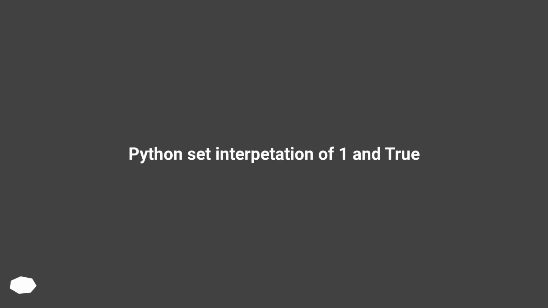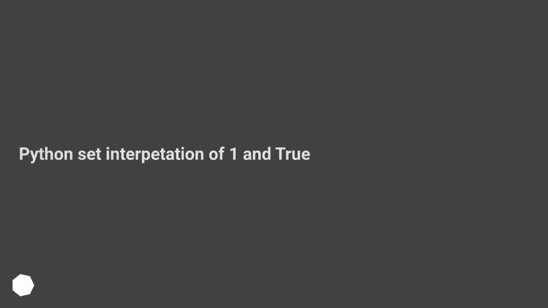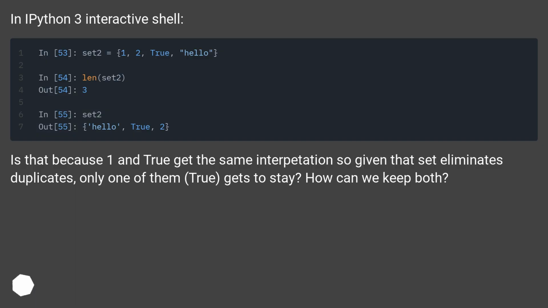Python's set interpretation of 1 and True. In the IPython 3 interactive shell, is that because 1 and True get the same interpretation, so given that set eliminates duplicates, only one of them, True, gets to stay? How can we keep both?